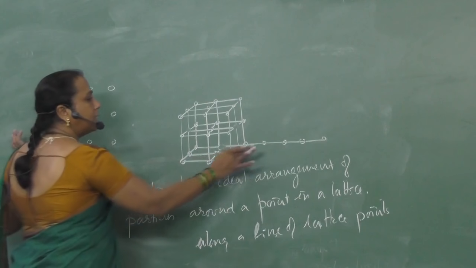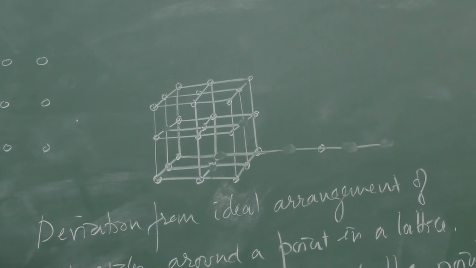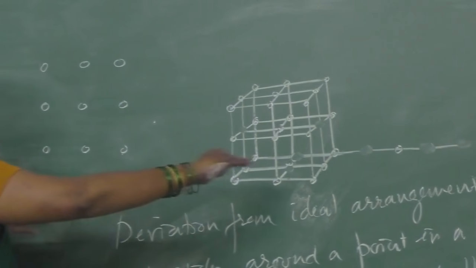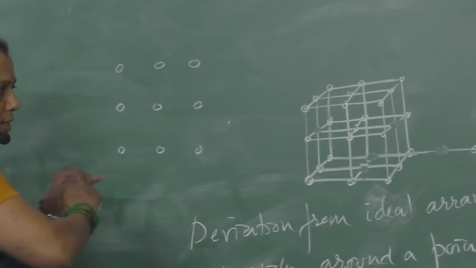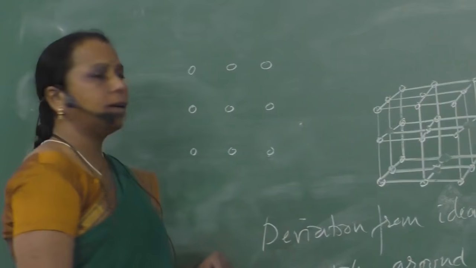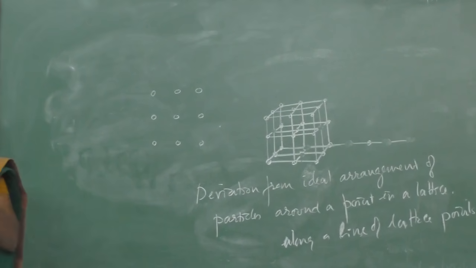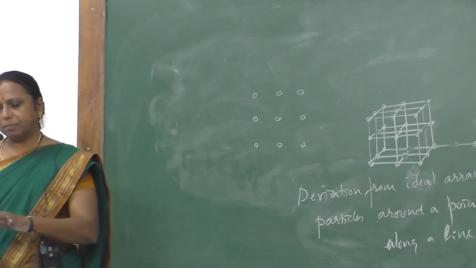If some of the particles are missing like this, or the arrangement of particles in the complete line of lattice points is defected, we call that a line defect. Hope I made it clear. Point defects and line defects.